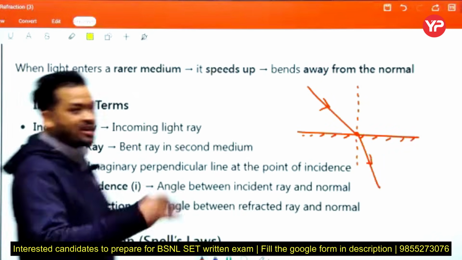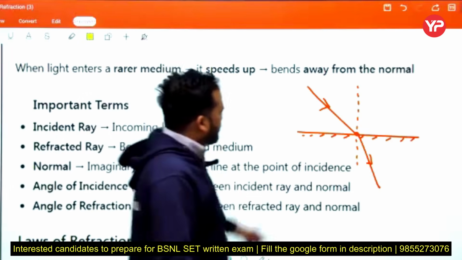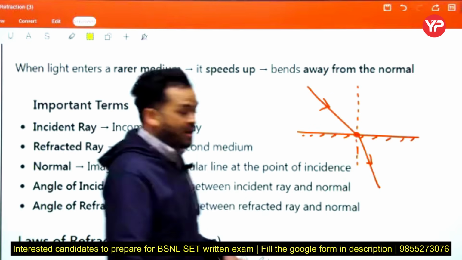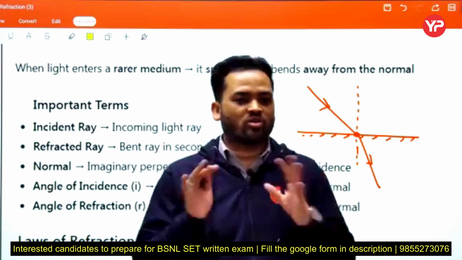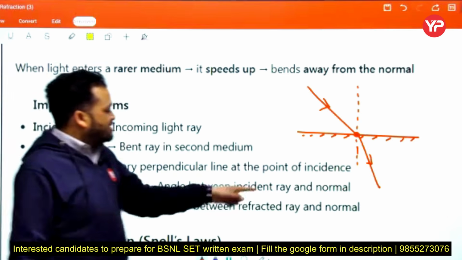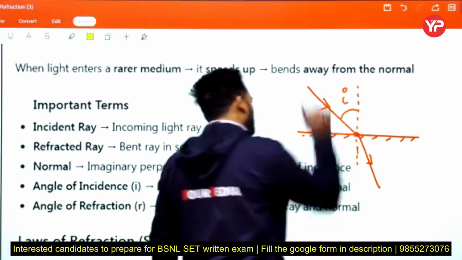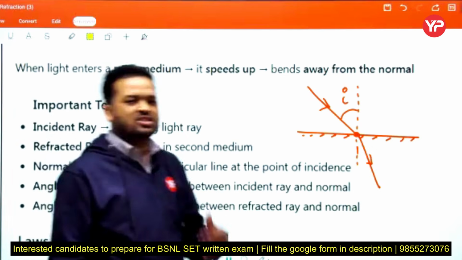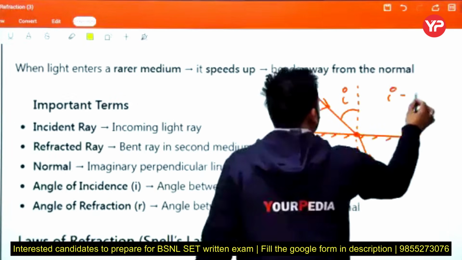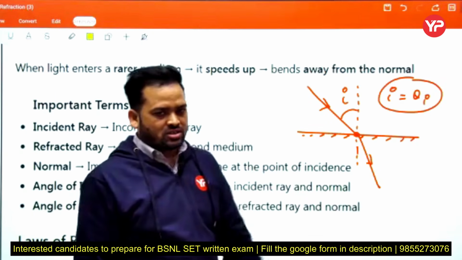Okay, here we discuss the terminology used. Next, normal, imaginary perpendicular line at the point of incidence. This is the point of incidence and this imaginary perpendicular line is said to be normal, and all the angles are measured from the normal. Okay, next, angle of incidence, that is I, angle between the incident ray and the normal. This is the angle of incidence. Okay, this is clear, and this is also written as theta 1, or theta I. We also represent I as theta I in our next course.